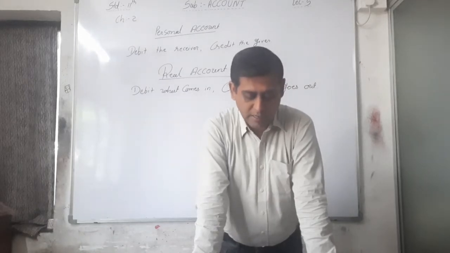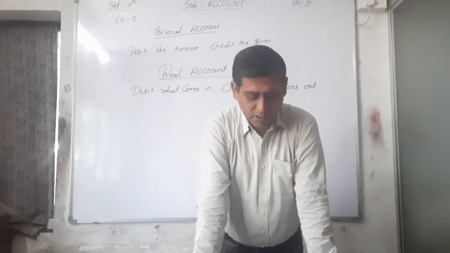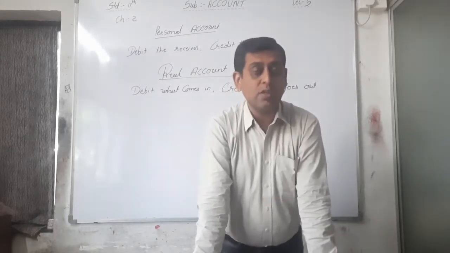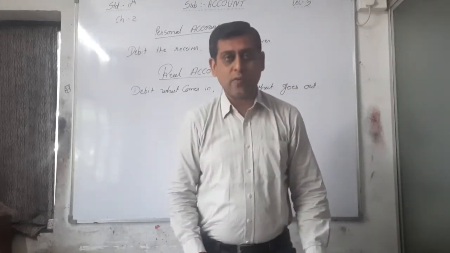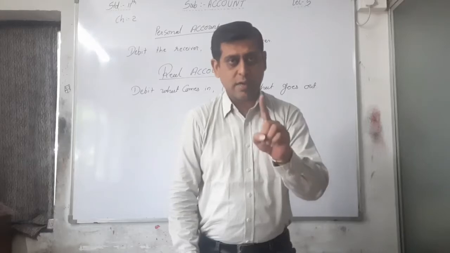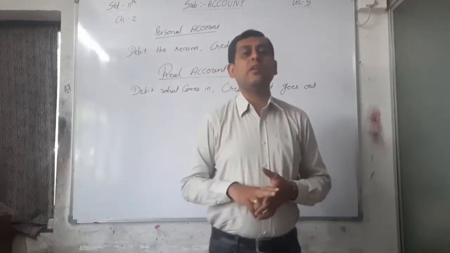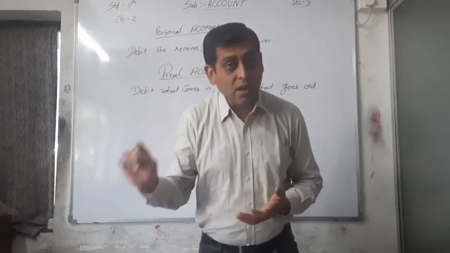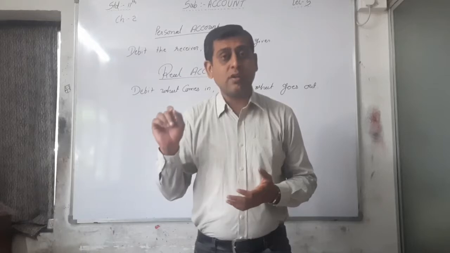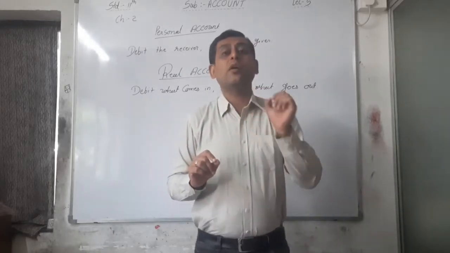Okay, let us understand this matter with the following transactions. Goods of rupees 20,000 purchased from Rohini. See here, both two accounts are affected. Goods purchased, that is the first account, and from Rohini, Rohini is the second account. See, Rohini is a personal account. Here I am not explaining the personal account, here I am explaining a real account.